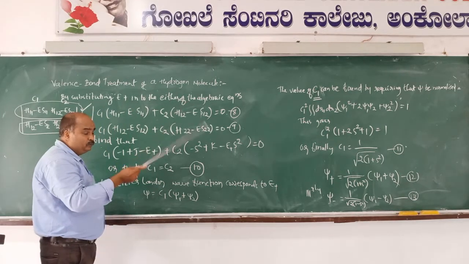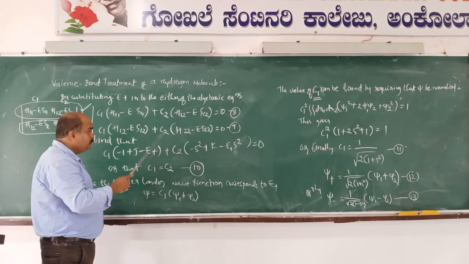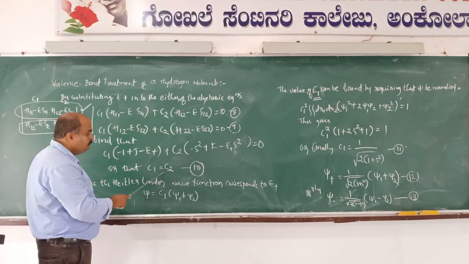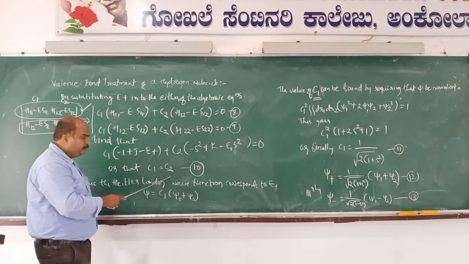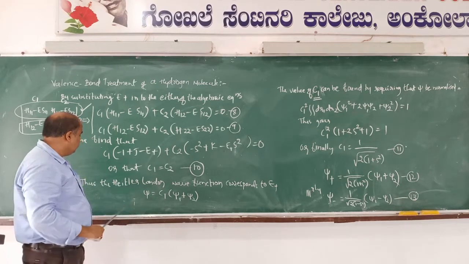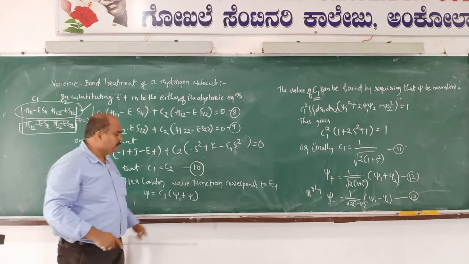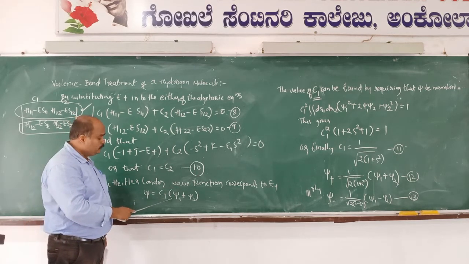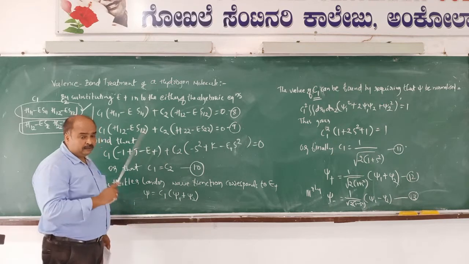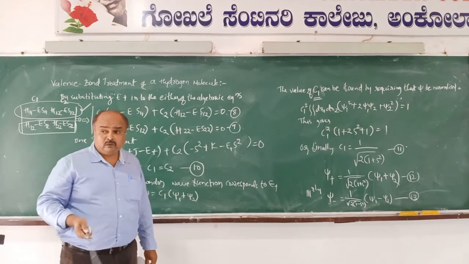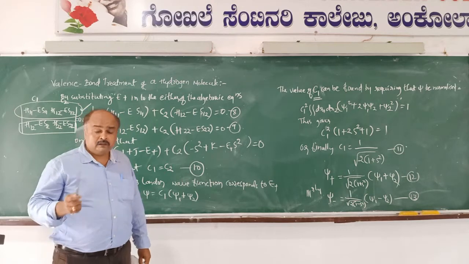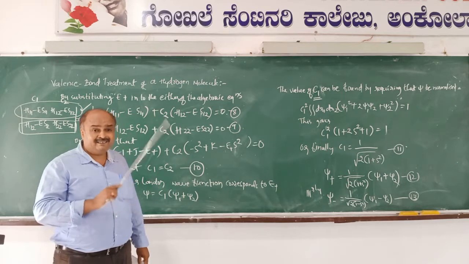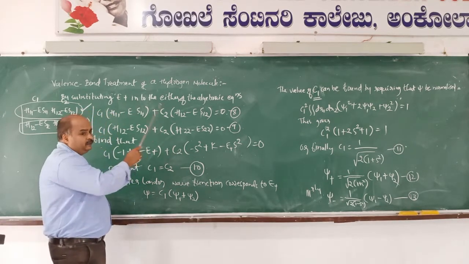Either by equation 8, one could use 8 equations or 9. Suppose I use equation 8, then I will get C1 must be equal to C2. Remember, this is equation 10. Thus the Heitler-London wave function corresponding to E plus is psi equals C1 into psi1 plus psi2. Because in the beginning stage, we don't know whether C1 equals C2 or not, that could be confirmed after incorporation of E plus into the secular equations only.